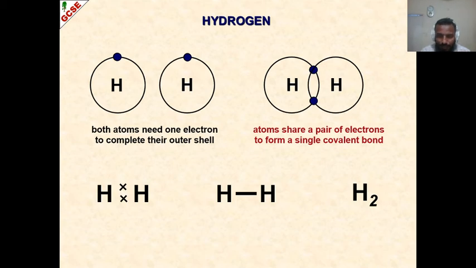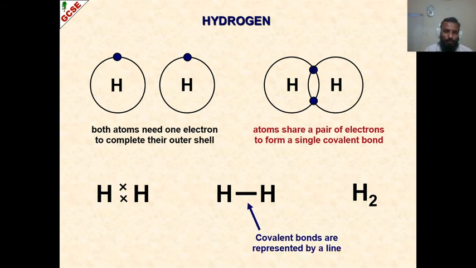Great? Cool. So the same is true with the other types of covalent bonding, whether it's between 2 atoms or 3 atoms, whatever be the case. Now, when we represent a covalent bond, we always represent it with a dash or a line or a hyphen. If there is a sharing of 1 electron by each atom, we call it a single covalent bond. But if there is a sharing of 2 electrons by each atom, we call it a double covalent bond. And if there is a sharing of 3 electrons from each side, it is a triple covalent bond.